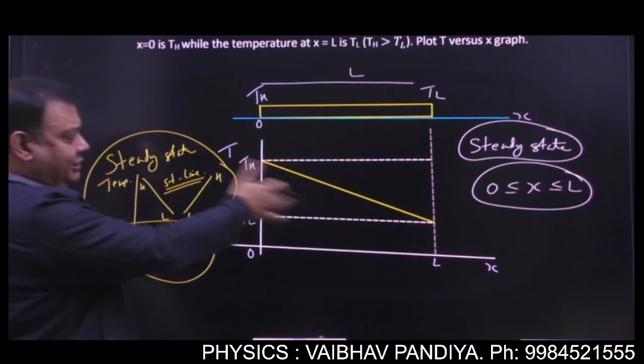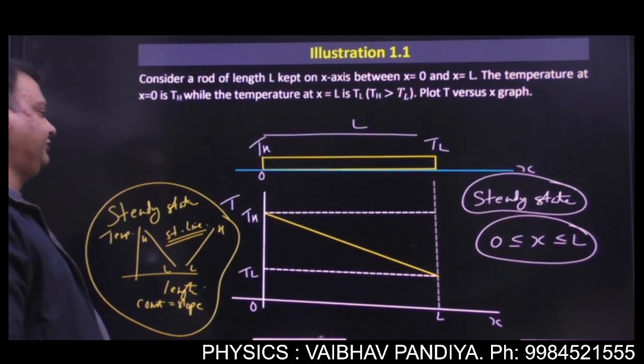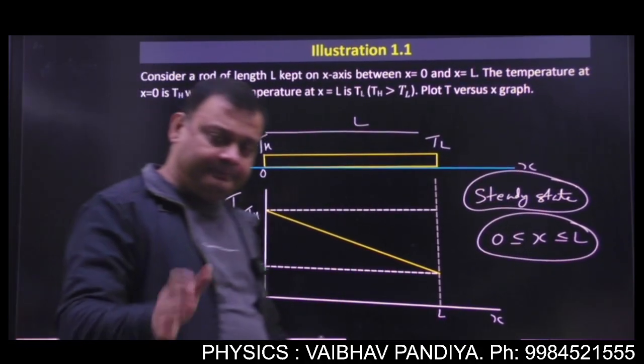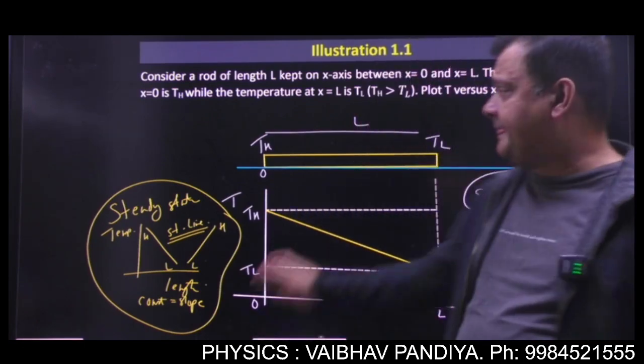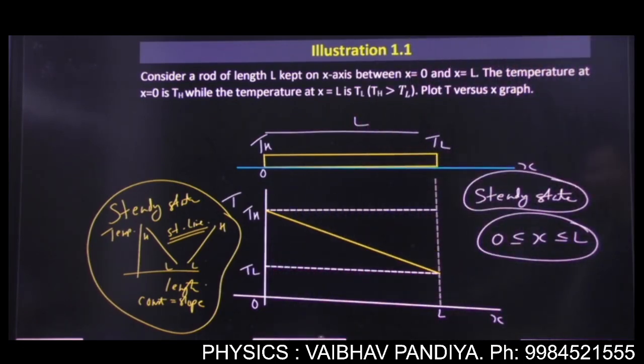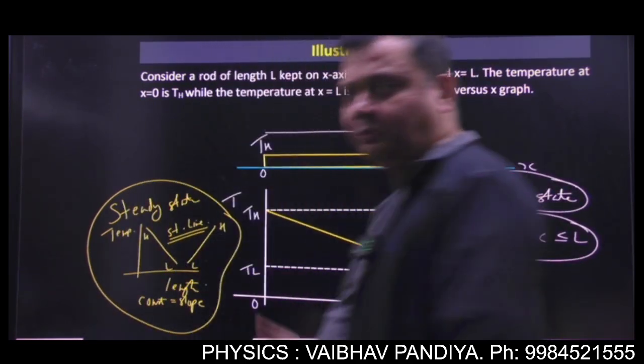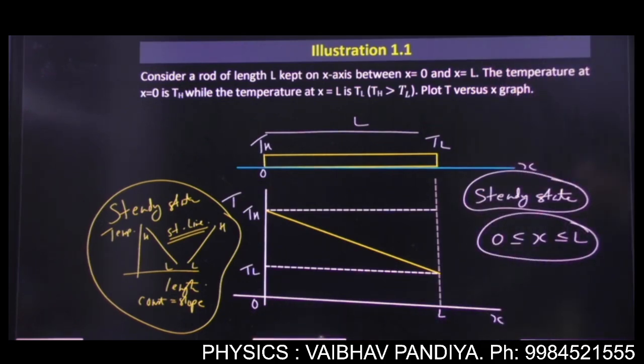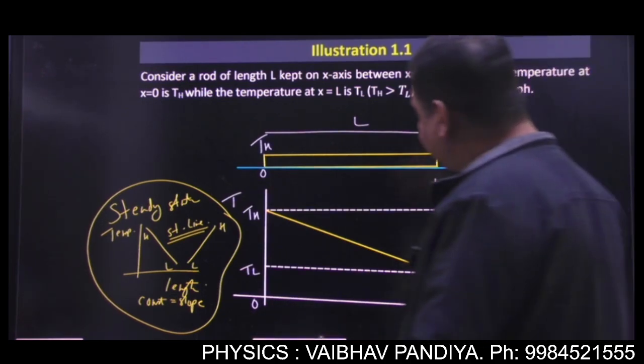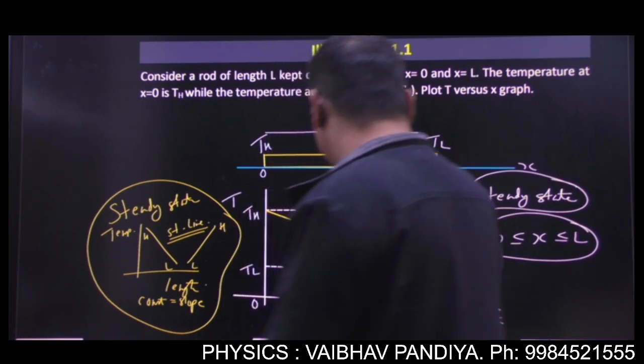See, this will be your temperature versus X graph in this figure. So always remember, whenever the rod or wire or conductor is in the steady state and you're plotting the graph of the temperature versus length, you will always get a straight line with positive slope or negative slope, depending on whether we are moving from high to low temperature or low to high. Here we are moving from high to low, so the graph is going down.